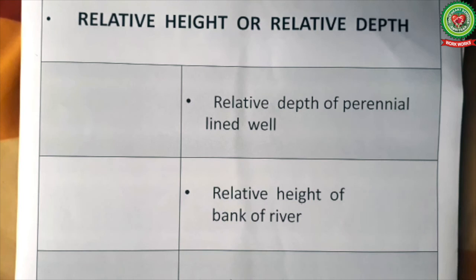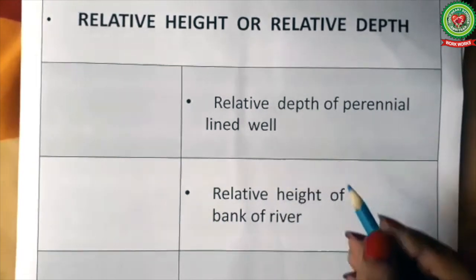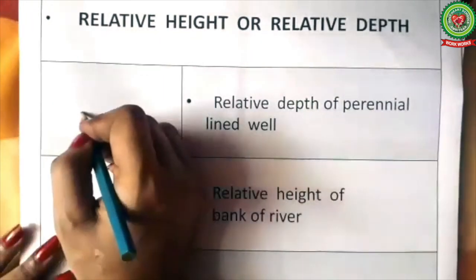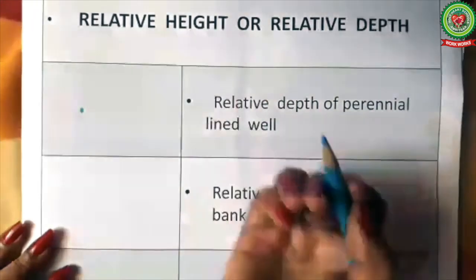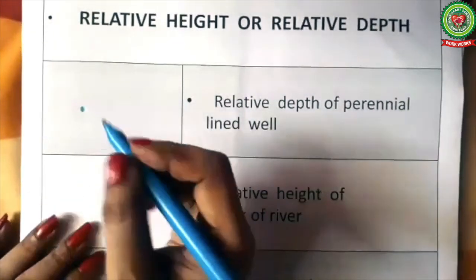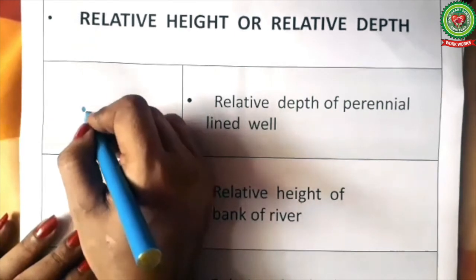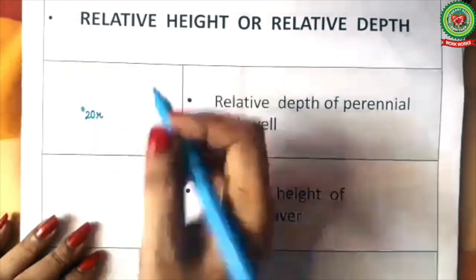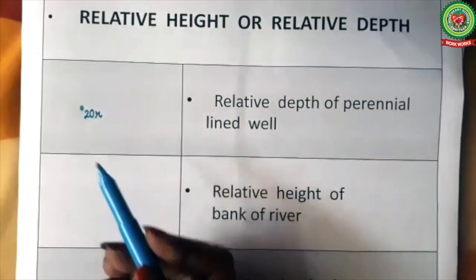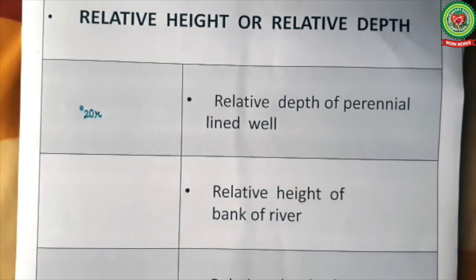Next is relative depth of perennial lined wells. For this, first we will draw the well in blue dot. Along the well, the depth of the well is written like 20R in blue or black. It means that the relative depth of the perennial lined well is 20 meter.